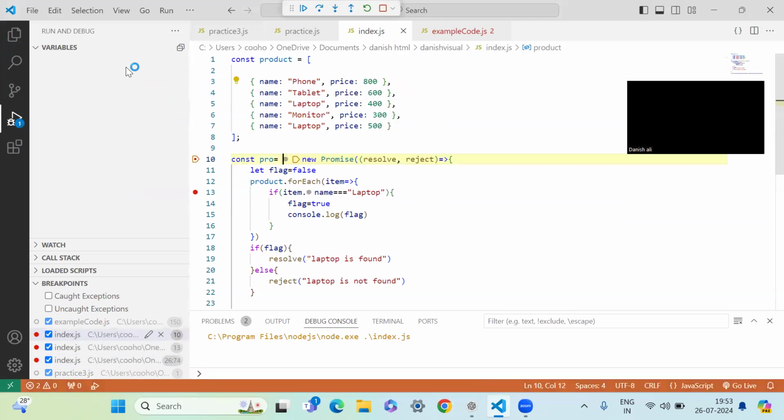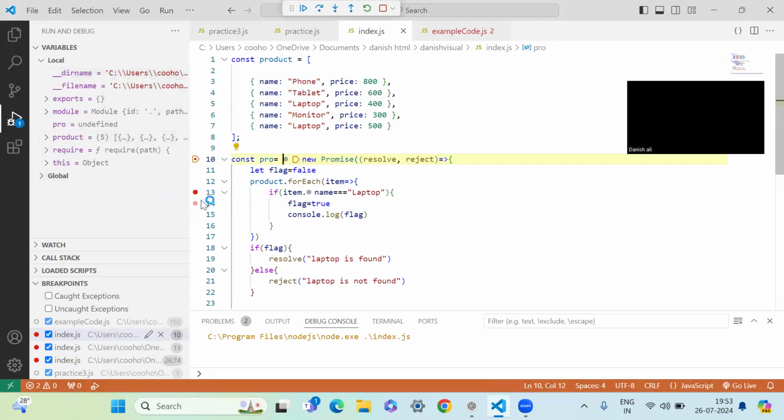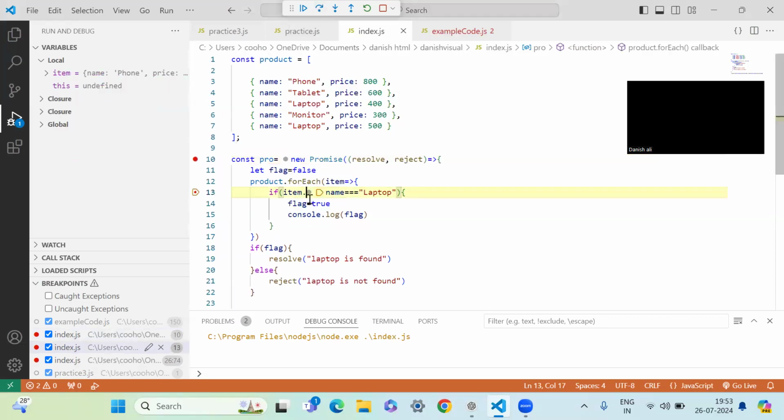Okay. Now let's debug and see what the problem is with using forEach over here. So we're going to come over here, and since the breakpoint is set on line number 13, it goes on and checks. Now it checks, it's false. Flag is false over here, you see. Flag is false because we know flag is false, but once this condition matches, it will become true.